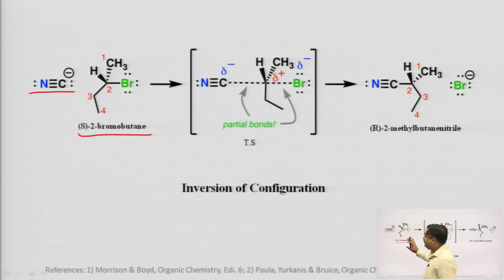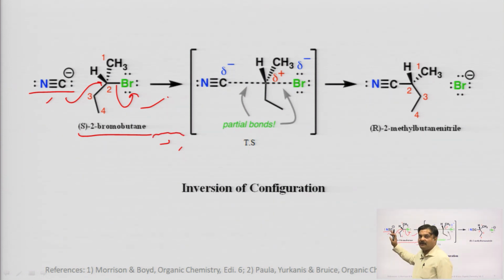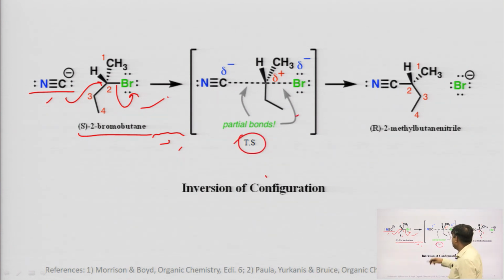So you can predict that if bromine is going and the nucleophile is attacking at the same time, there is no way this nucleophile can attack from the front side. It has to attack from the back side because there is no space from the front side. As I said, both steps take place simultaneously, so there is a formation of a transition state.